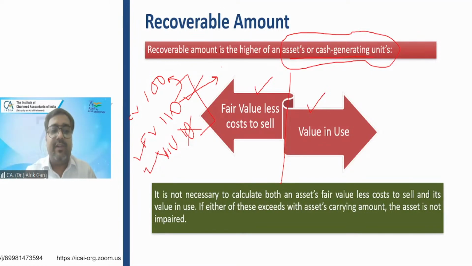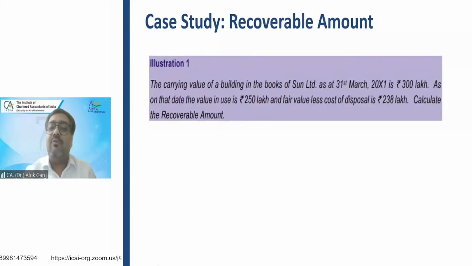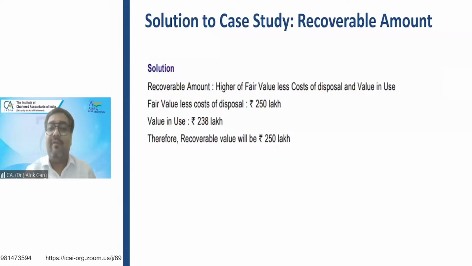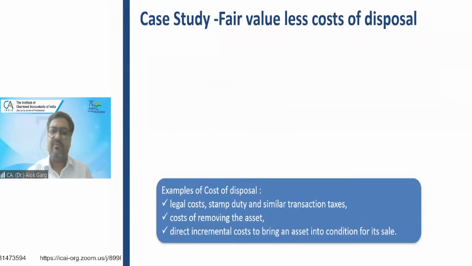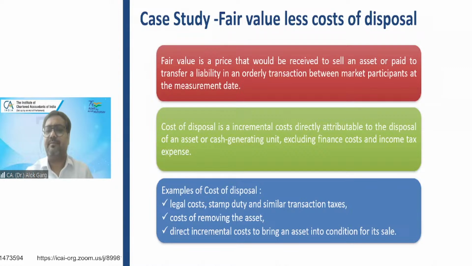Sir, what is the difference between fair value and value in use? Fair value is a market driven value. Value in use is an entity specific value, right?